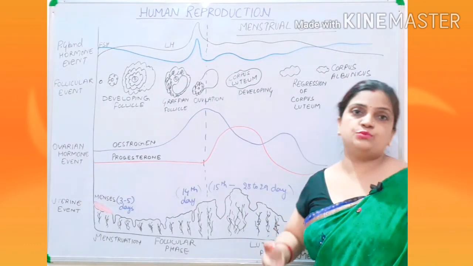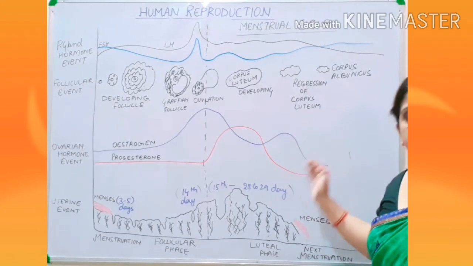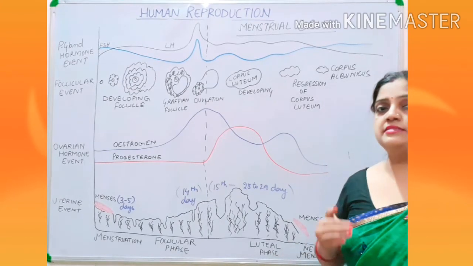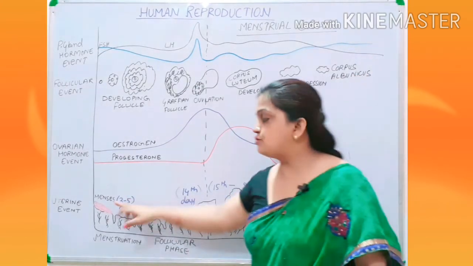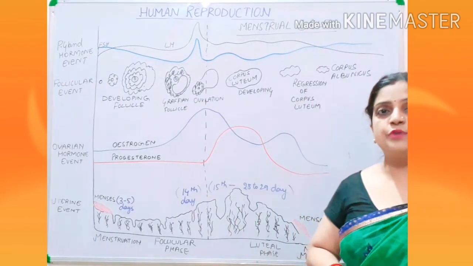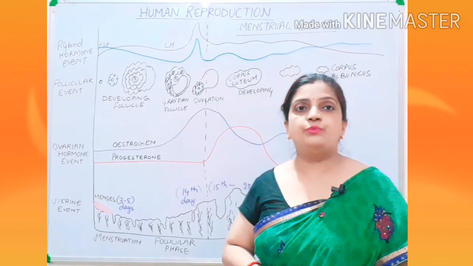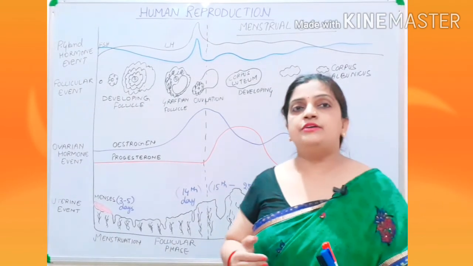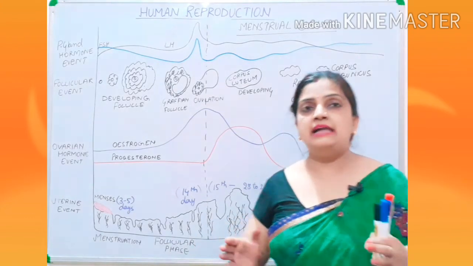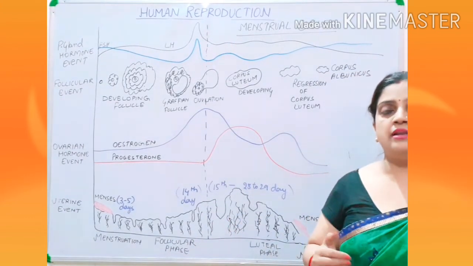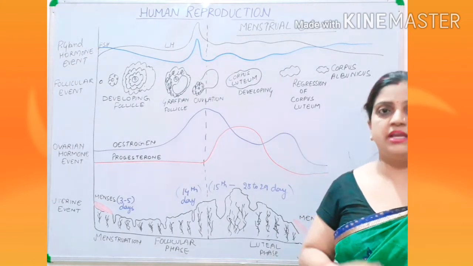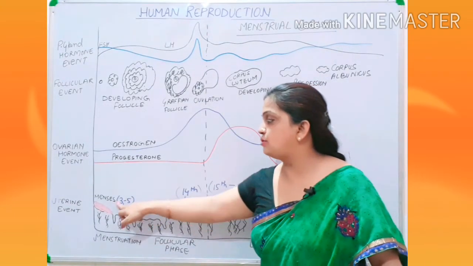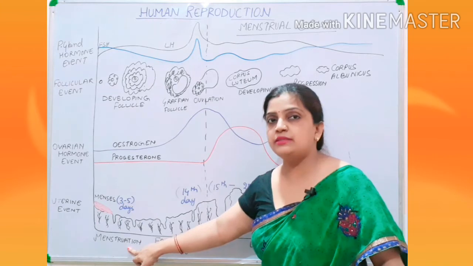Now keep looking towards your book and try to understand what the graph is saying. This is very important. Now children, the cycle starts with menstruation, and what is menstruation? Menstruation is a process of bleeding through the vagina, through which materials like the destroyed secondary oocyte, the shed endometrium and the blood vessels developed, all are thrown out, excluded in the form of bleeding through the vagina. So that period is of 3 to 5 days and is called menses, and the cycle starts with menstruation.